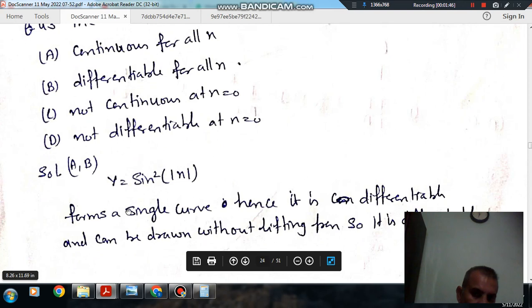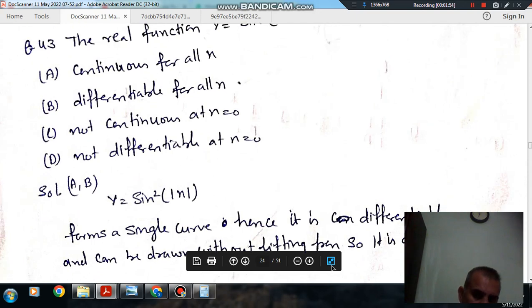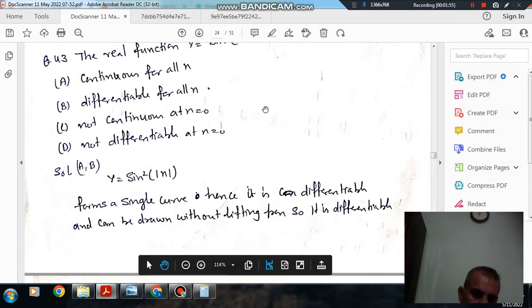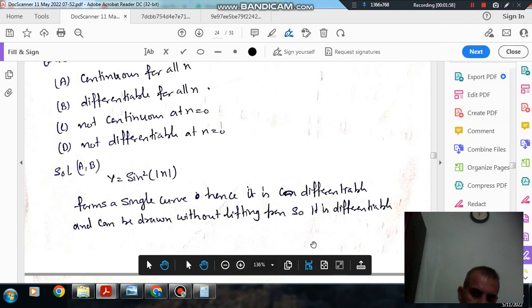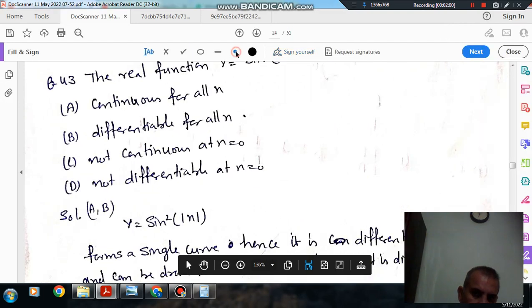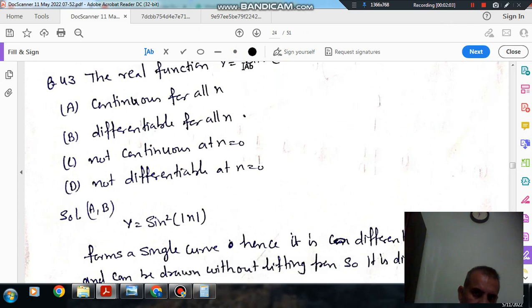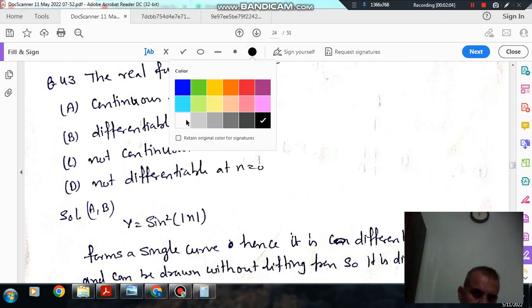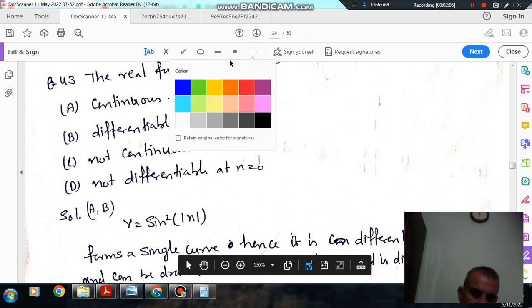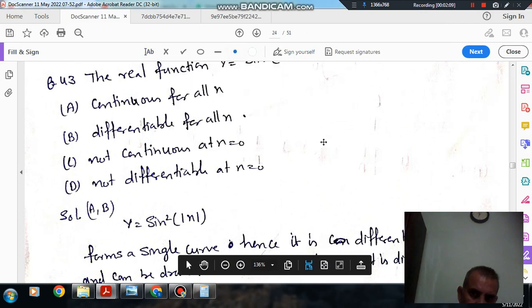This sine curve can be drawn without lifting a pen. When a curve can be drawn without lifting the pen, then it is continuous.